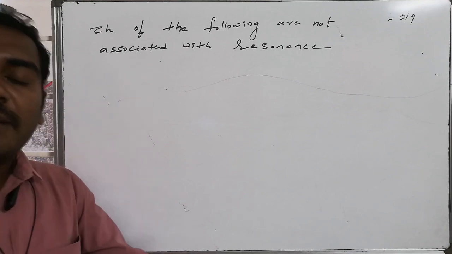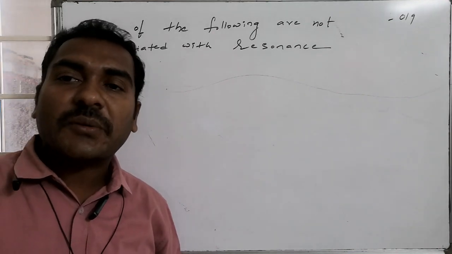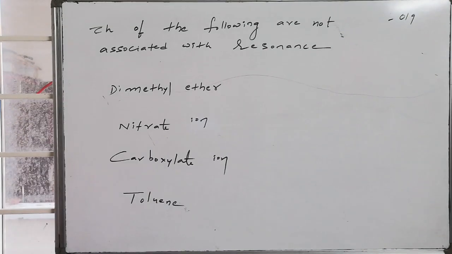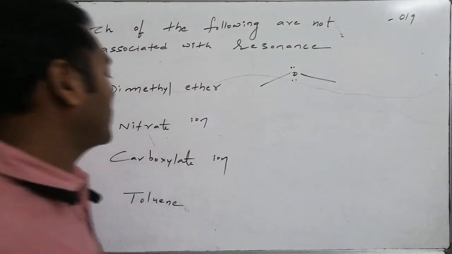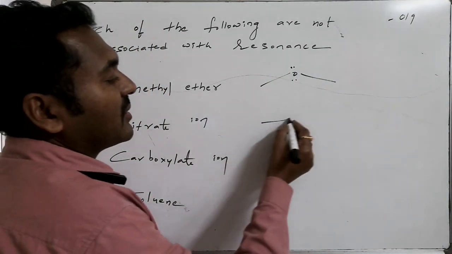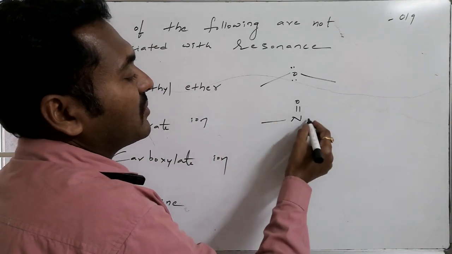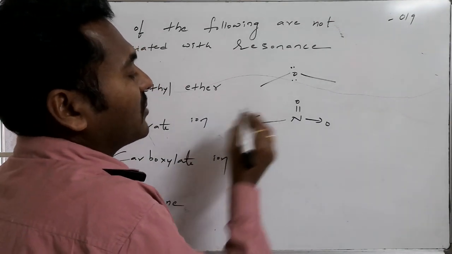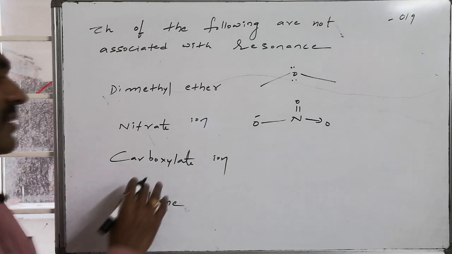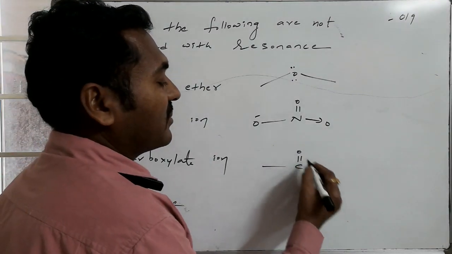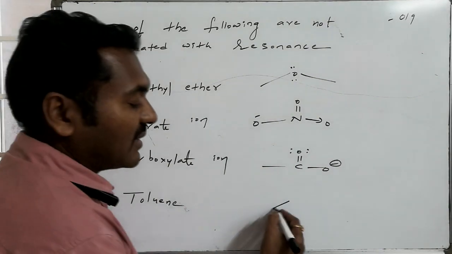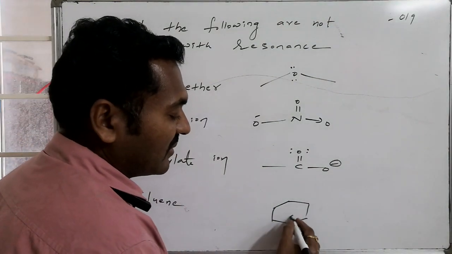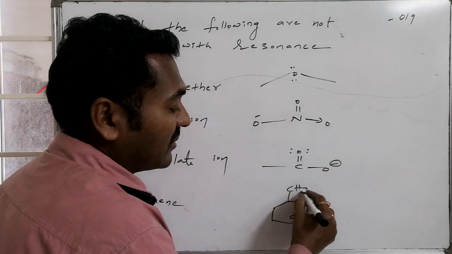Yes, and another question is: which of the following are not associated with resonance? The options provided consist of dimethyl ether. If I write dimethyl ether, it is like this, having 2 lone pairs. Then the nitrate ion, NO3 minus: this is N double bond O, lone pair, followed by O minus. Carboxylate ion, having 2 lone pairs over this. Toluene, that is methyl benzene, is known as what?